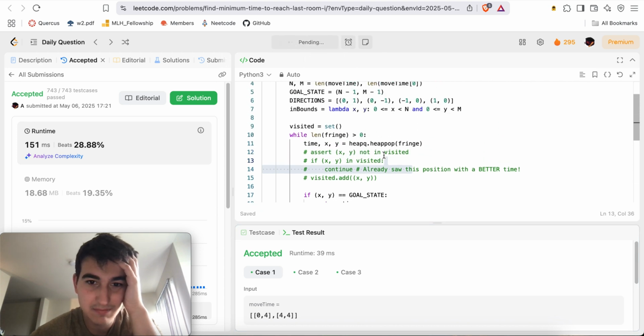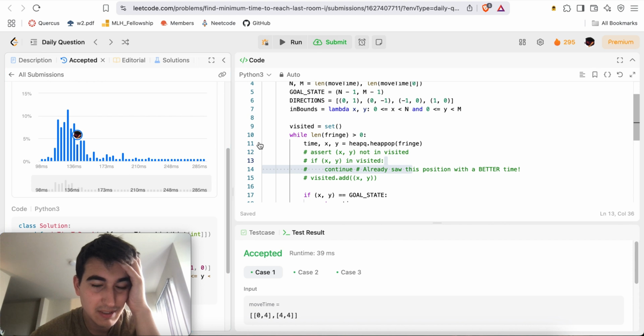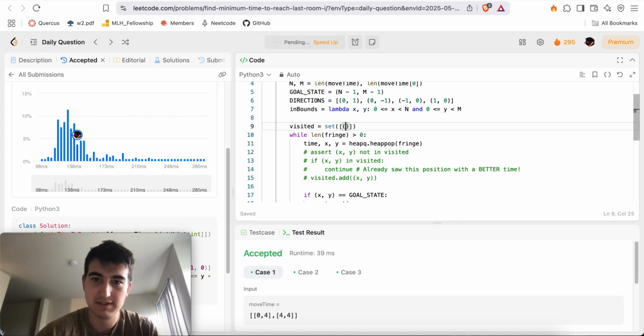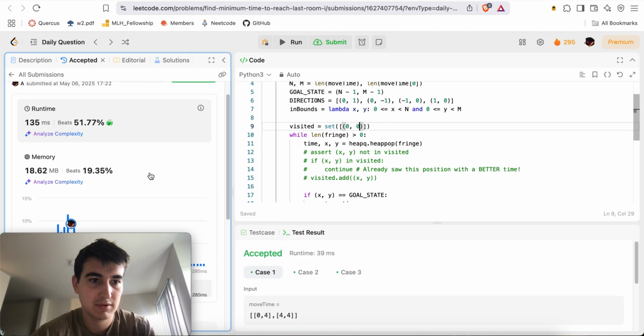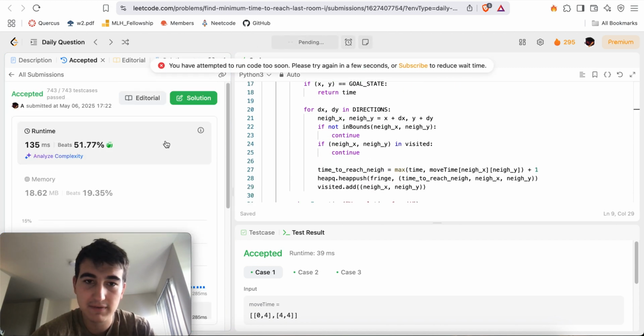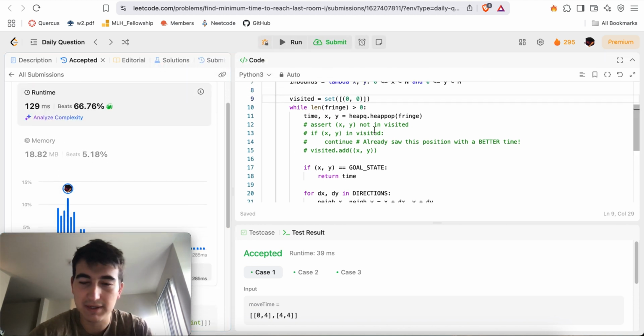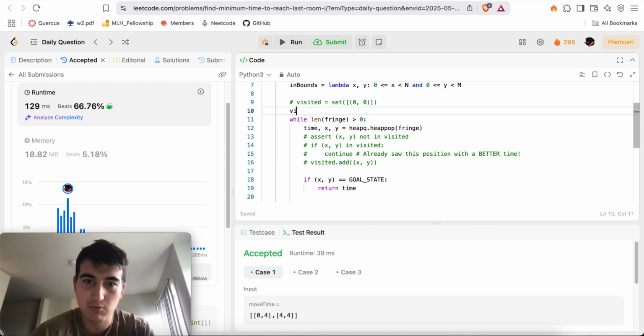Maybe that doesn't really help. I could put in 0, 0 in here. Helps a little bit. Maybe that's a better way, right?